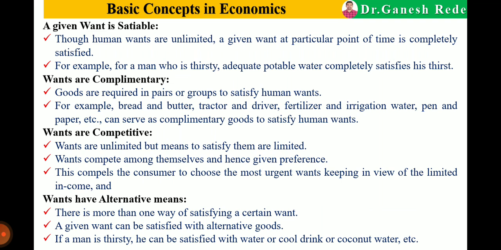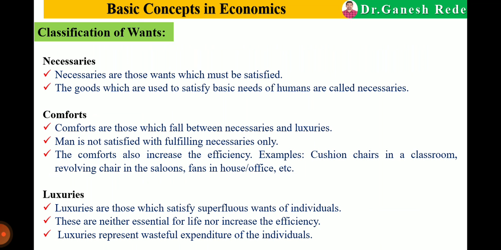Suppose I am thirsty, I can be satisfied with drinking water, or with a cold drink, or with coconut water. So these are the substitutes. So wants have alternative means to satisfy them. So this is about the characteristics of wants.